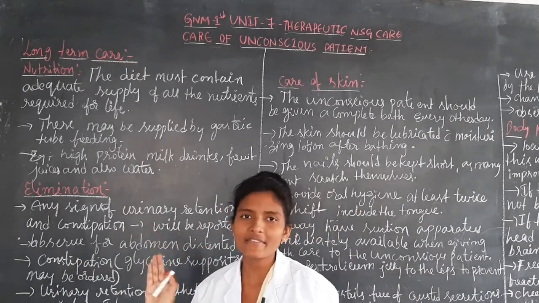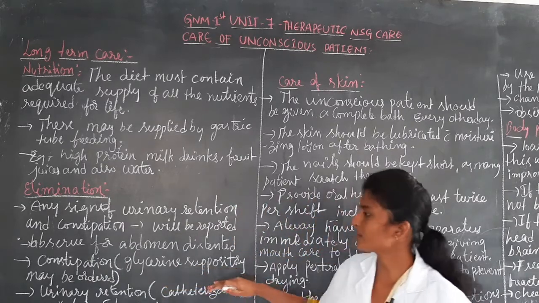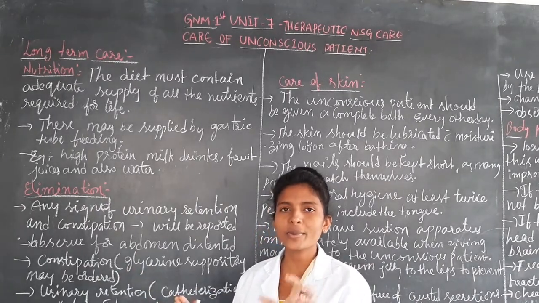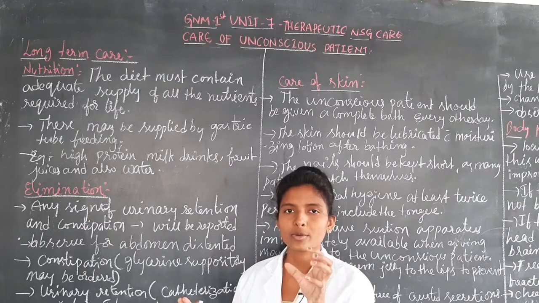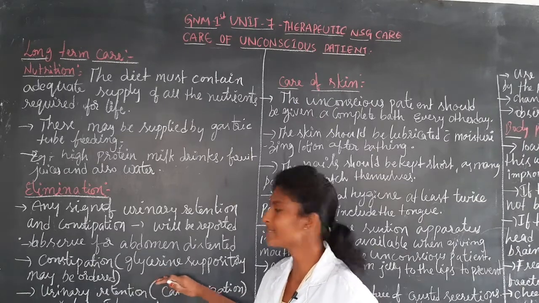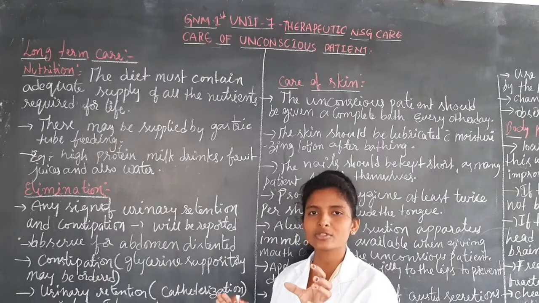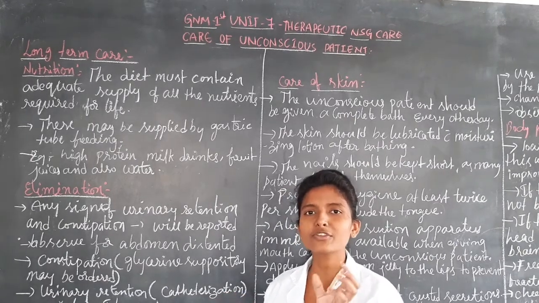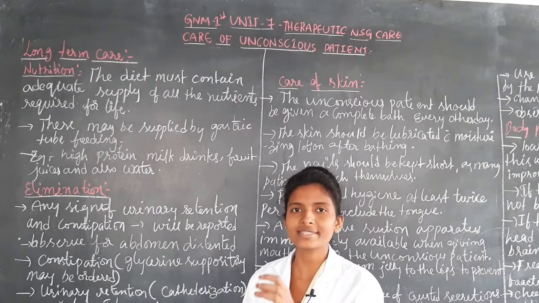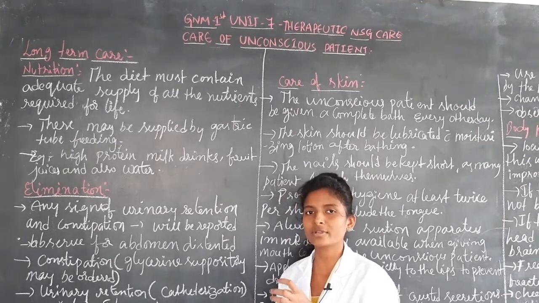If the patient is having constipation, they can provide a glycerin suppository. To prevent that constipation and provide normal bowel movements, they have to provide the glycerin suppository. If the suppository is not available, then according to the physician order, whichever syrup is good for this constipation, that kind of medicine has to be provided for the patient.